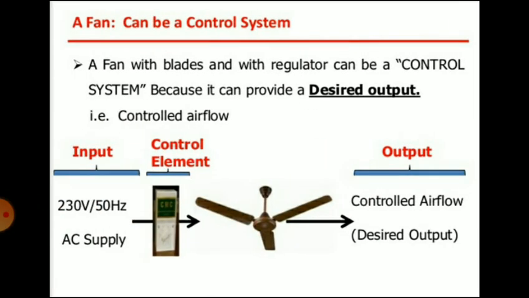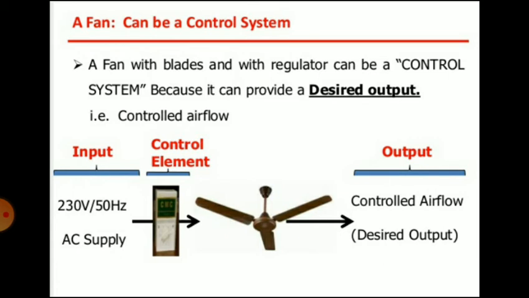A fan can be a control system: a fan with blades and with a regulator. The regulator is a control element attached to the system, so it can provide the desired output. You will get different speeds of the fan by using the regulator, so it will be the controlled or desired output.